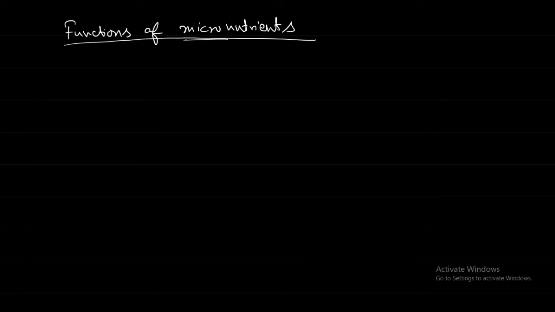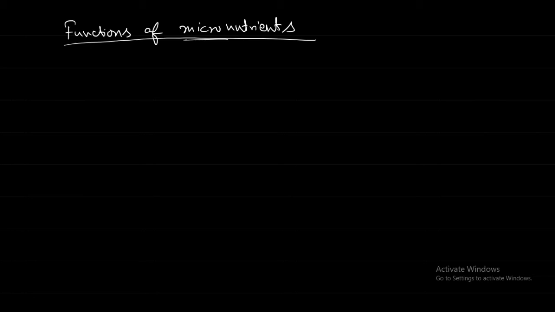If the nutrient is obtained from the air, will it be considered a macronutrient? For example carbon, hydrogen, oxygen. No, it won't be. So you have to keep this in mind.